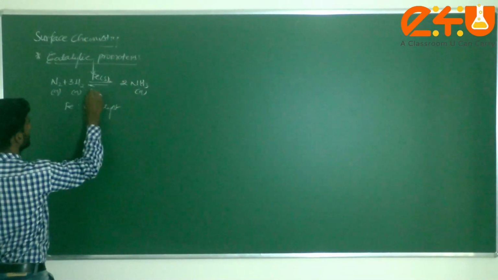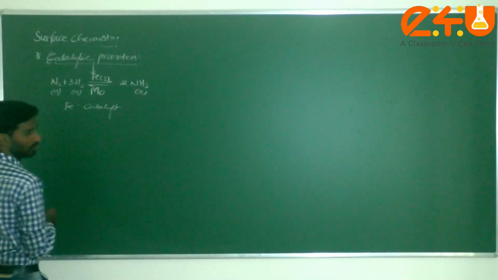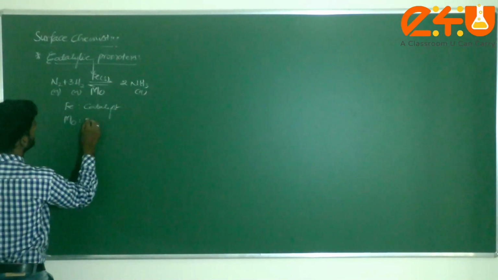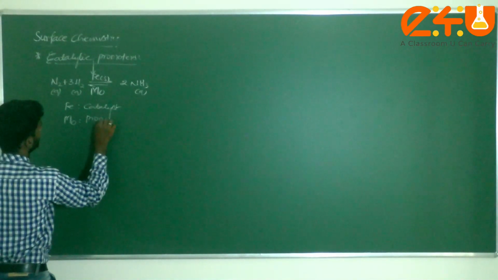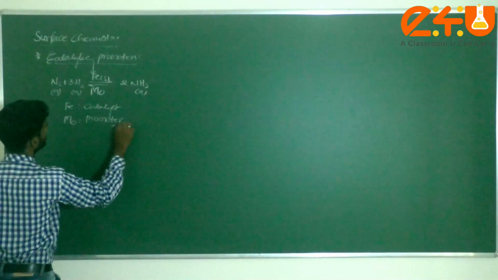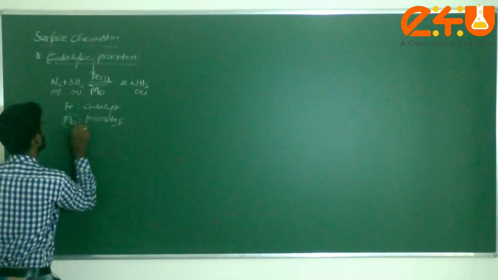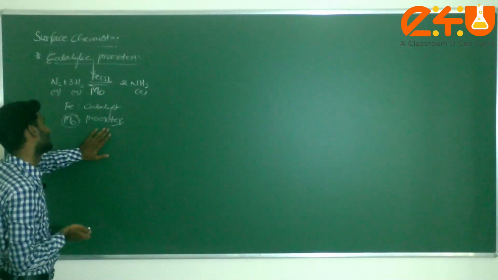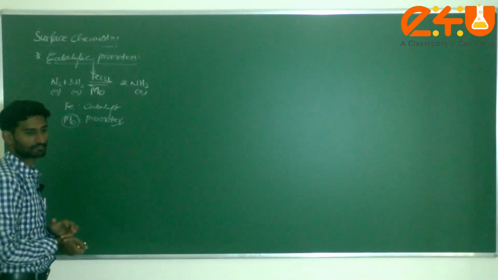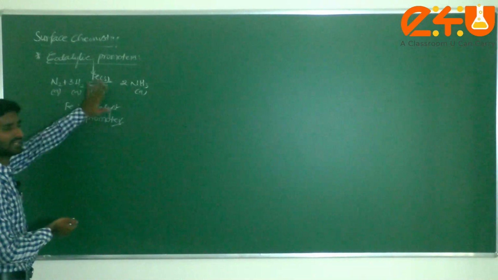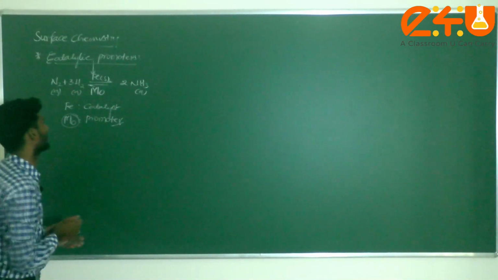Then I can consider here Mo, molybdenum, which acts as the promoter. This molybdenum supports the activity of the catalyst.